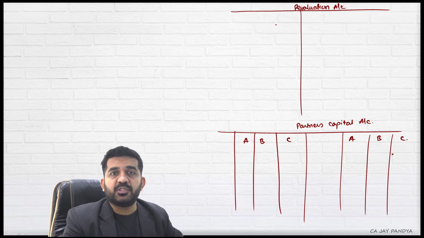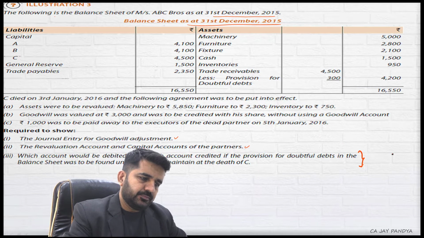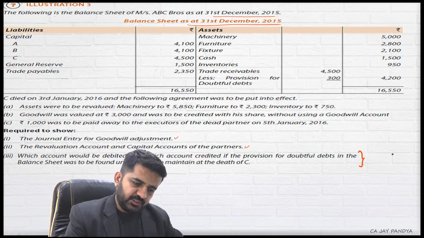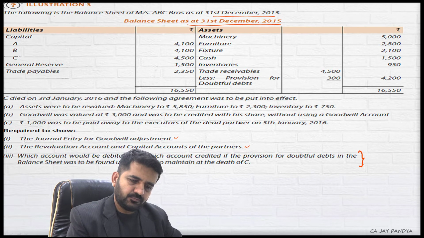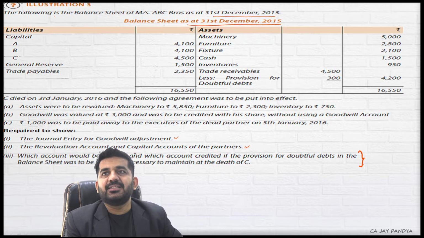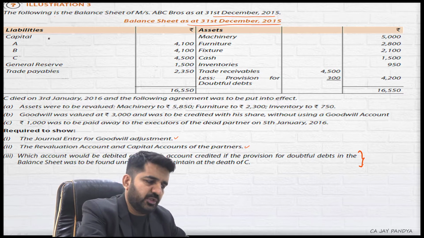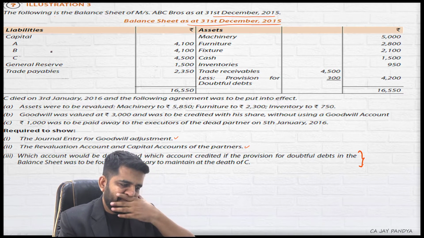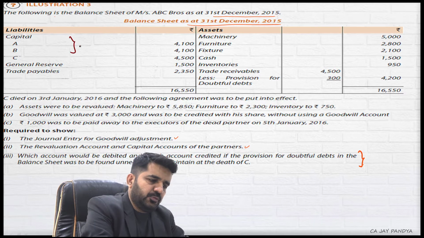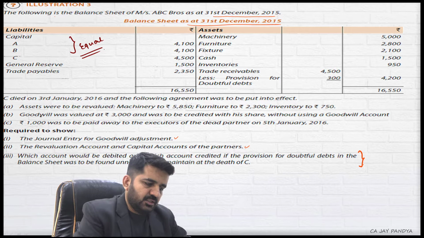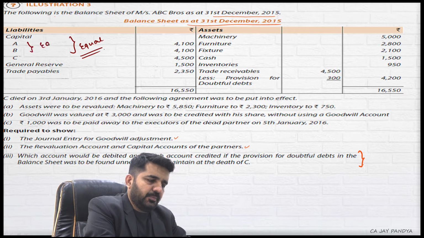What to do first is, let us find out old, new and sacrifice ratio, whatever is given in the question. There is nothing given in the question. So we are assuming A, B and C are equal partners, and after death of C, A and B will remain equal partners.